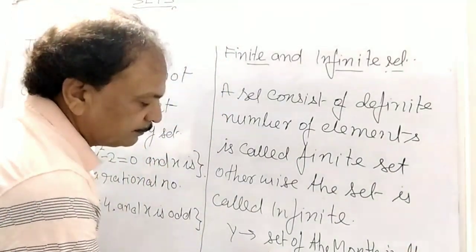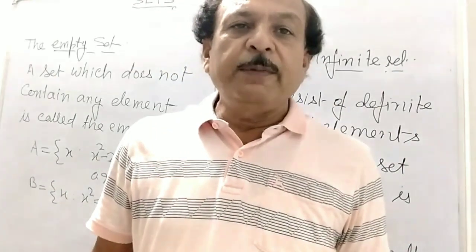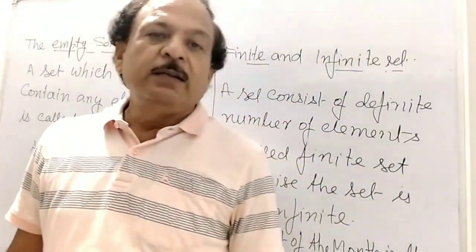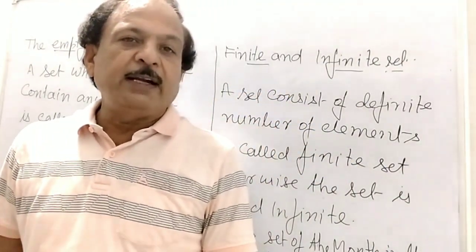How many months are there in a year? It is definite. There are 12 months. So now you know that there are 12 months, so this is a finite set.